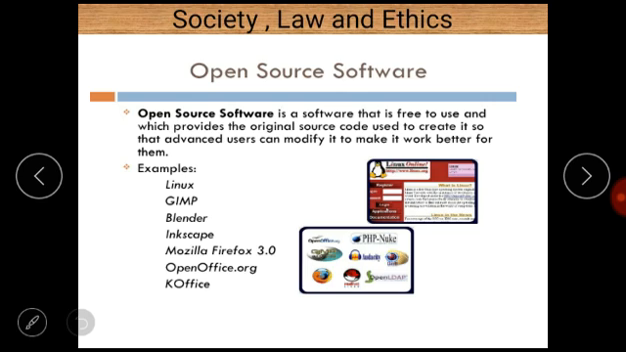Next term is open source software. So what is open source software? Open source software is software that is free to use and which provides the original source code used to create it, so that advanced users can modify it to make it work better for them. Some examples are Linux, Blender, Inkscape, Mozilla Firefox, and Open Office. These are the examples of open source software.